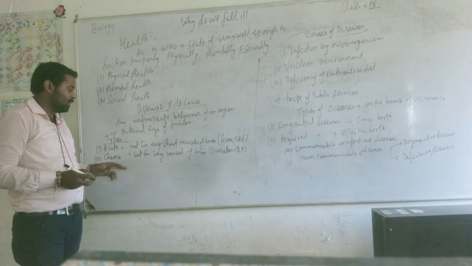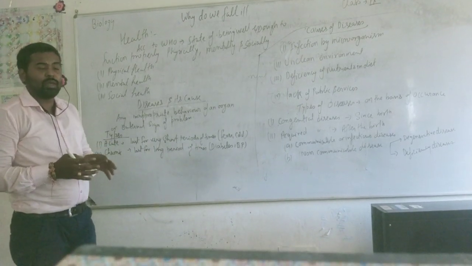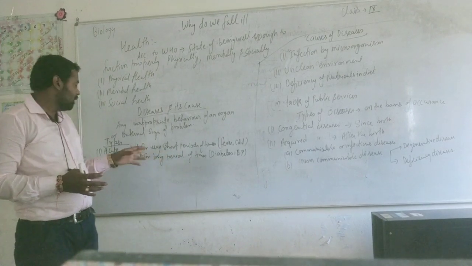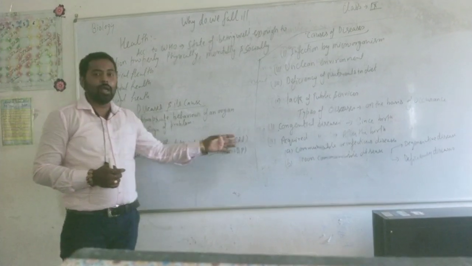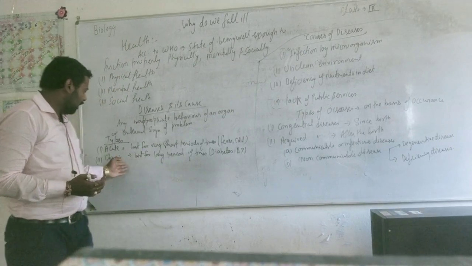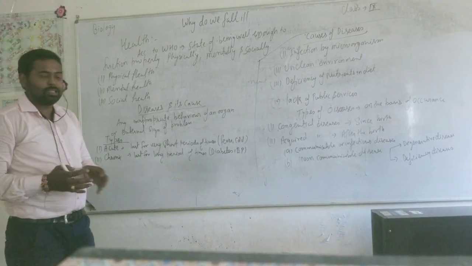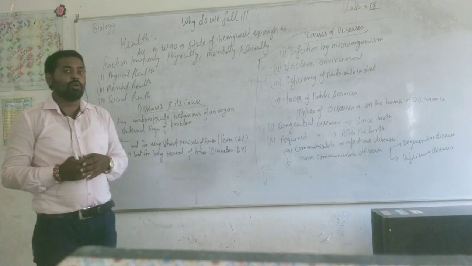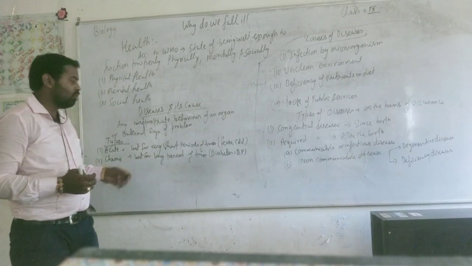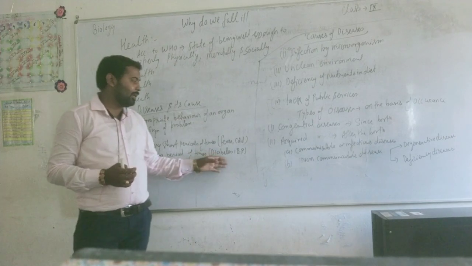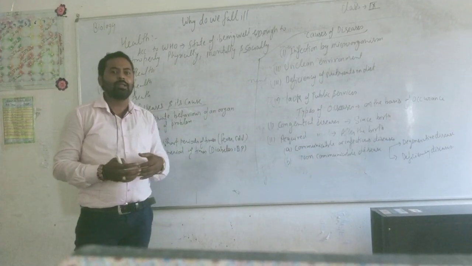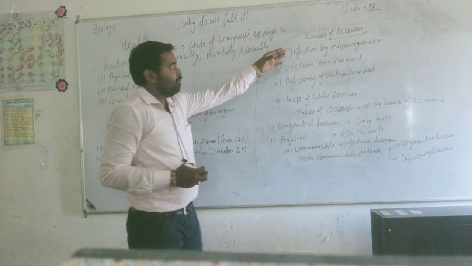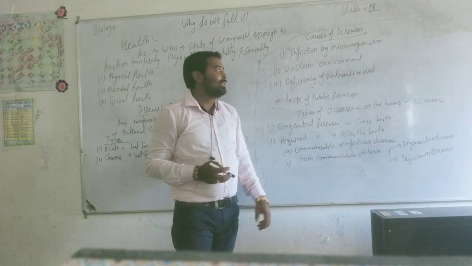What is acute disease? The disease which lasts for a very short period of time is known as acute disease, like fever, cold and cough. Second one, chronic disease. That disease which lasts for a very long period of time and causes a lethal effect on the body is known as chronic disease, like diabetes, blood pressure, arthritis, renal failure and many more.